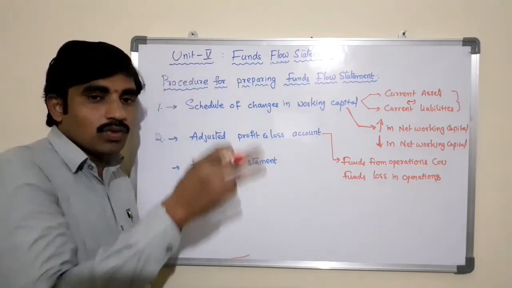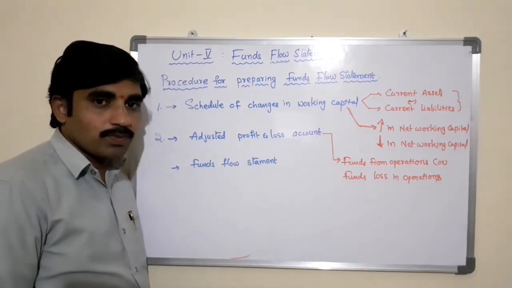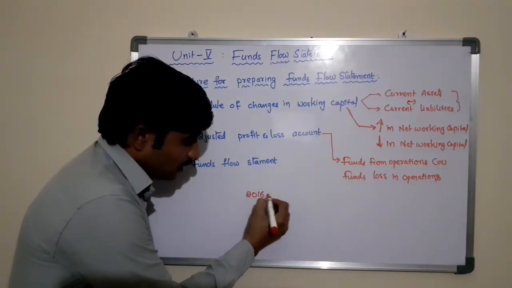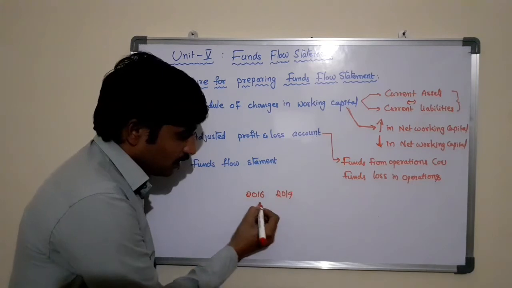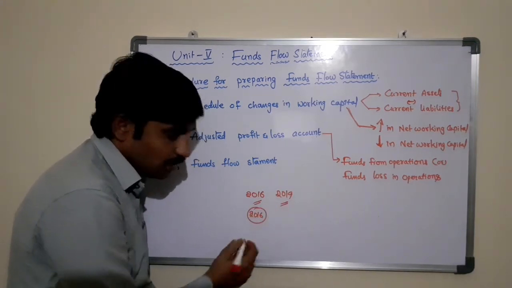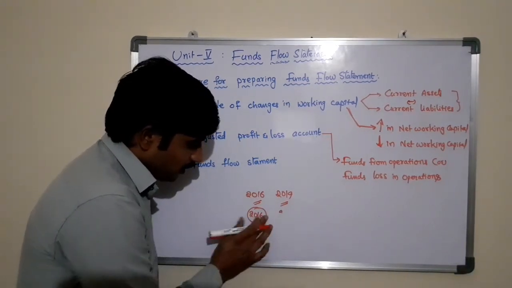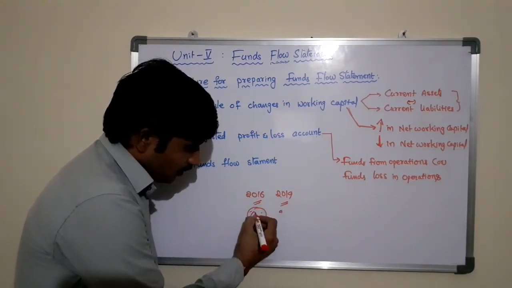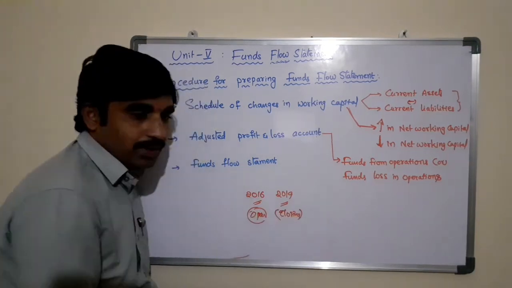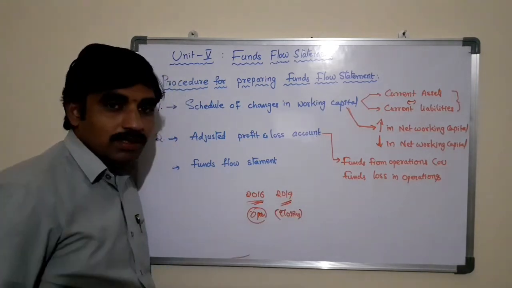By using the information of the two profit and loss accounts, that is, the gross profit for the year 2016 and for the year 2019, the profit available in 2016 is the opening gross profit, and 2019 is the closing gross profit, the balance brought down and balance carried down.